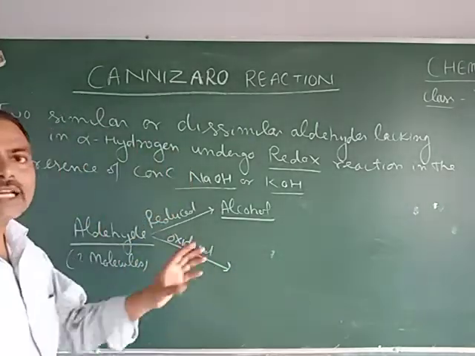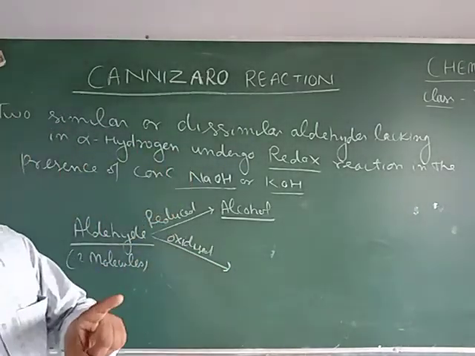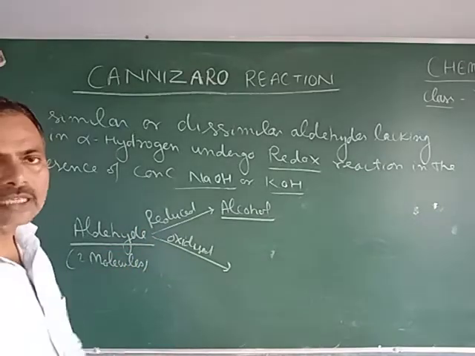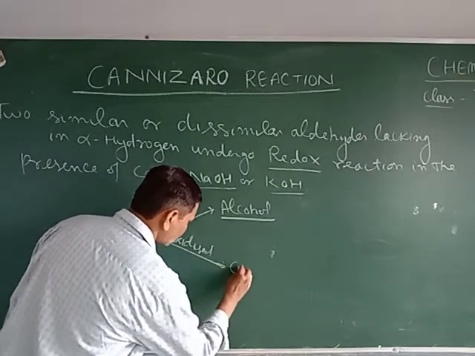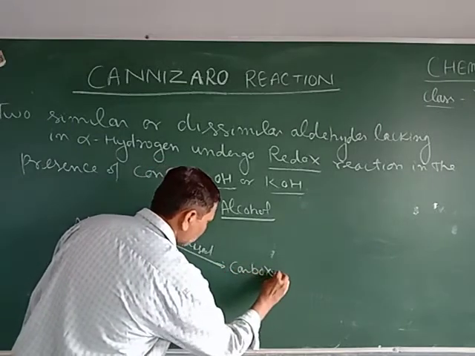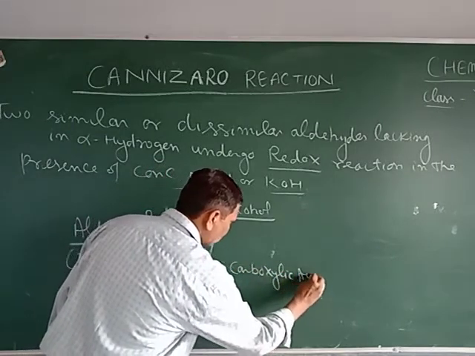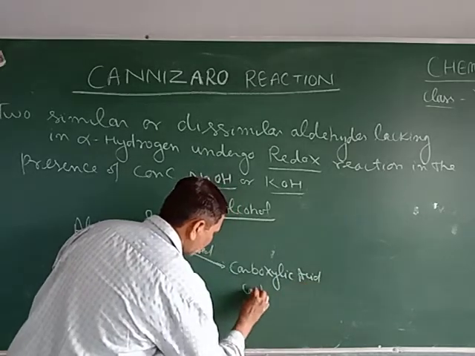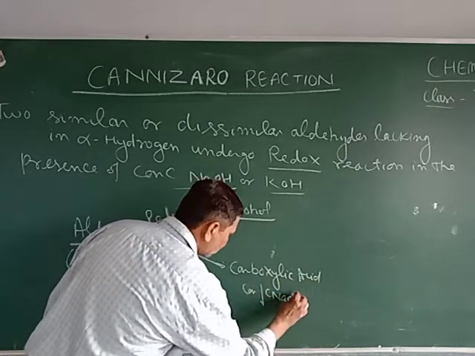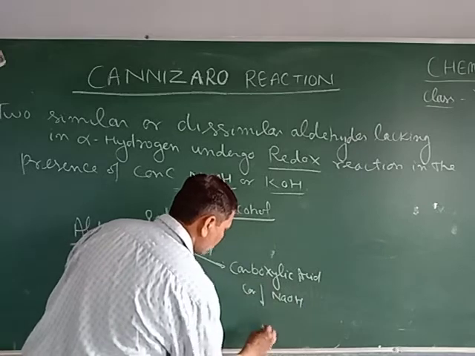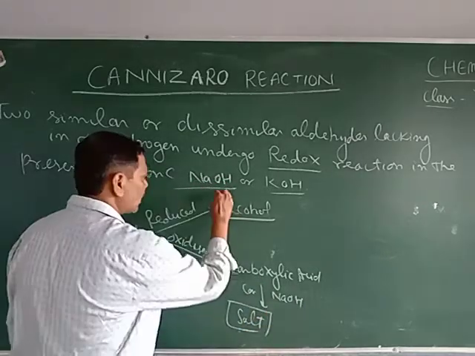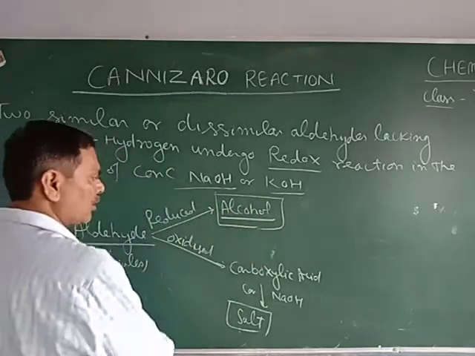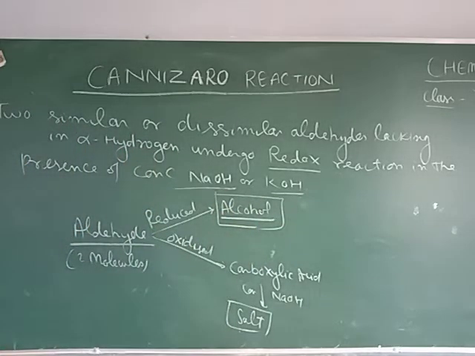Since concentrated NaOH is used, acid and base undergo a neutralization reaction. The carboxylic acid reacts with the concentrated NaOH to form salt. The final products of the Cannizzaro reaction are alcohol and salt.